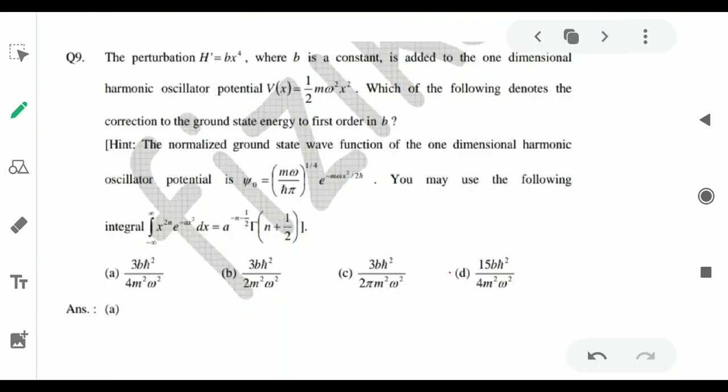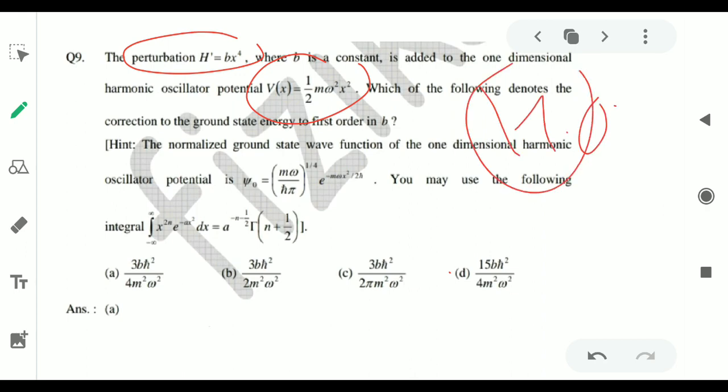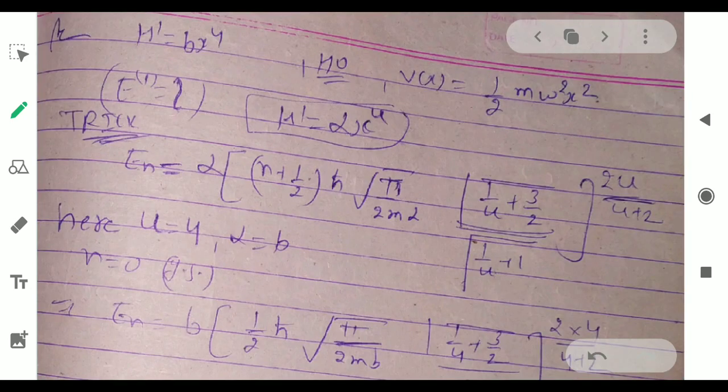Okay, now the next question is again a perturbation theory question. This is given and V is given, that means it is also a harmonic oscillator. V is half m omega squared x squared, which is given only in a harmonic oscillator system. Now we have to find the first order correction in B. Here we have a trick to solve this type of question.